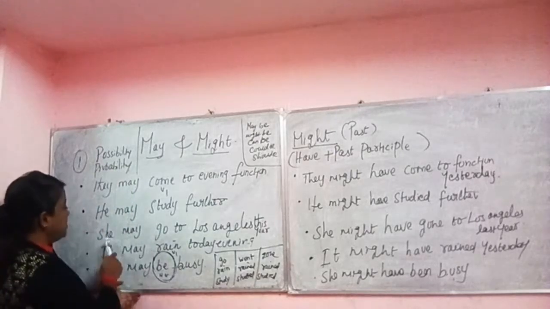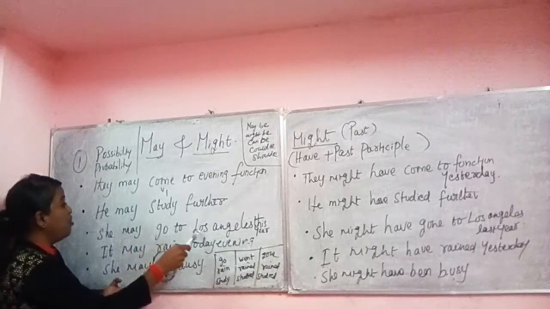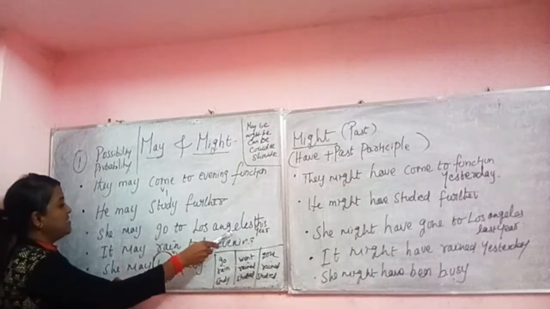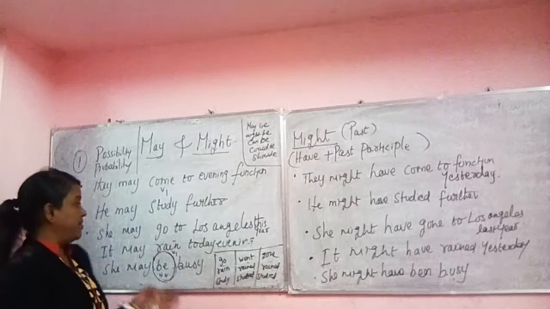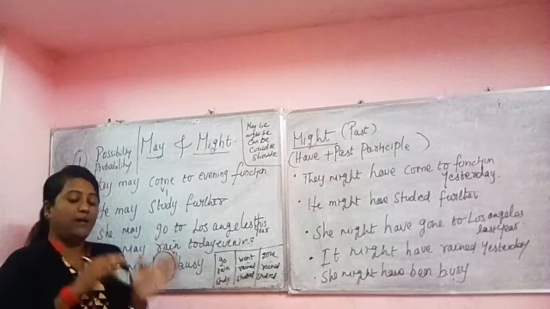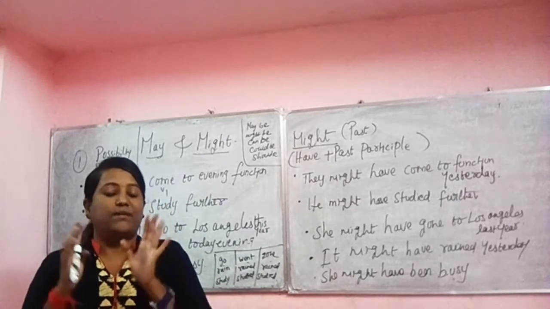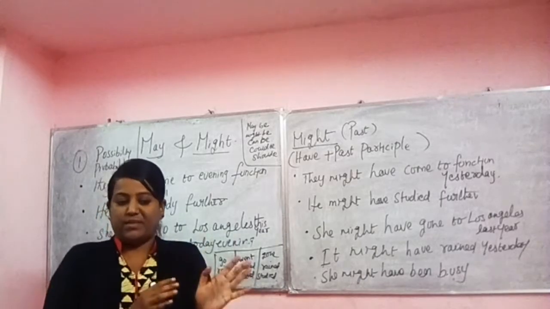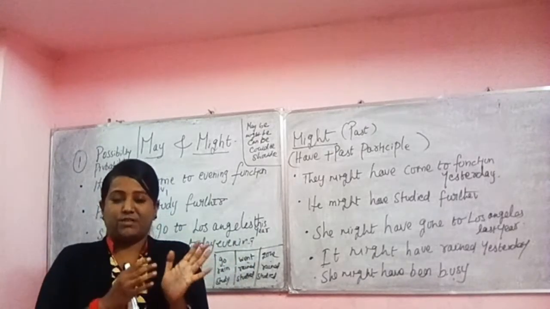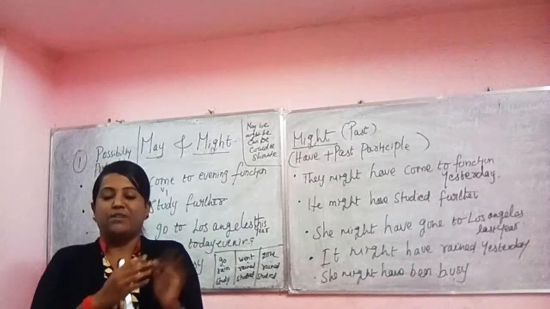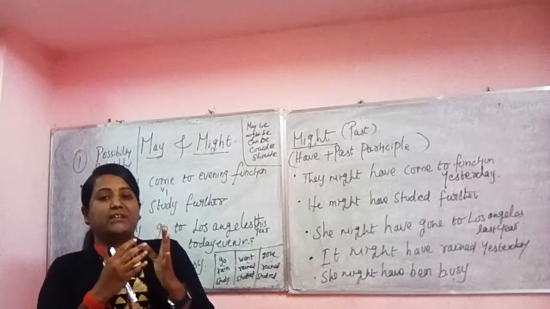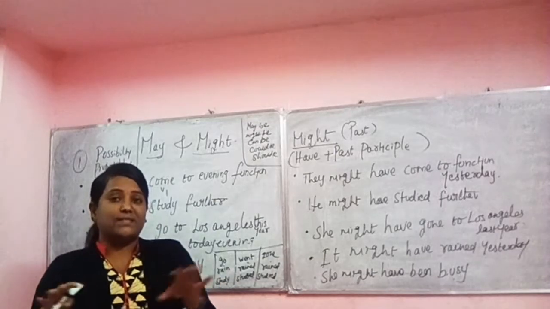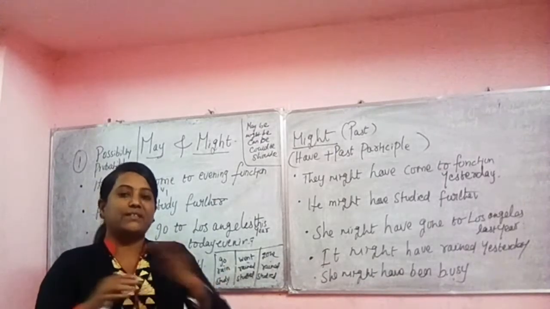And the next example, she may go to Los Angeles this year. We are talking about a girl. Her brother is in America, for an example. She also plans to go to America to work for 5 years. So she's thinking to go to America this year, but she has not decided whether to go this year or next year.